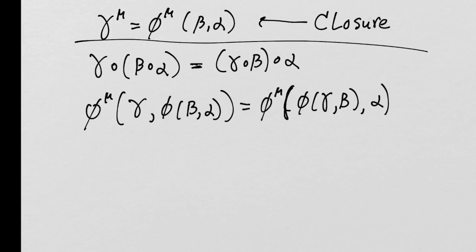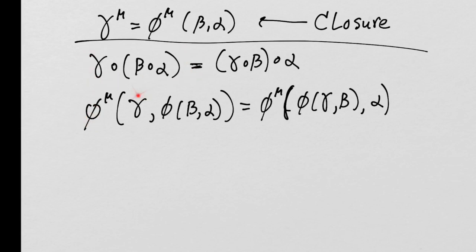Associativity, which would be in abstract form, the element phi group. These circles represent the group operation, and beta and alpha you combine them through the group operation first, then with gamma, or gamma and beta first, and then with alpha. In our shorthand coordinate notation, we might write it this way: the coordinates of this algebraic product.